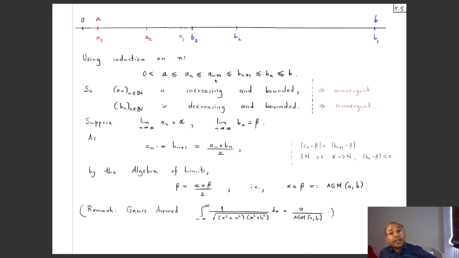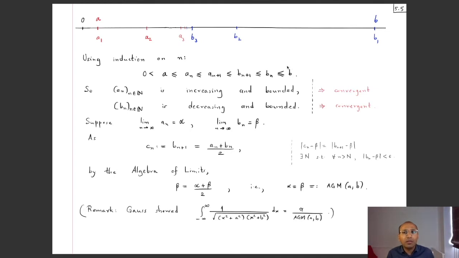And then A2 is less than or equal to B2, is that true? Yeah, that's the arithmetic geometric mean inequality. Then B2 is less than or equal to B1, which is the same as saying that (A plus B) by 2 is less than or equal to B. That's the same as saying A is less than or equal to B, which is true. And B1 is less than or equal to B, so here we have equality. So the base case is true.